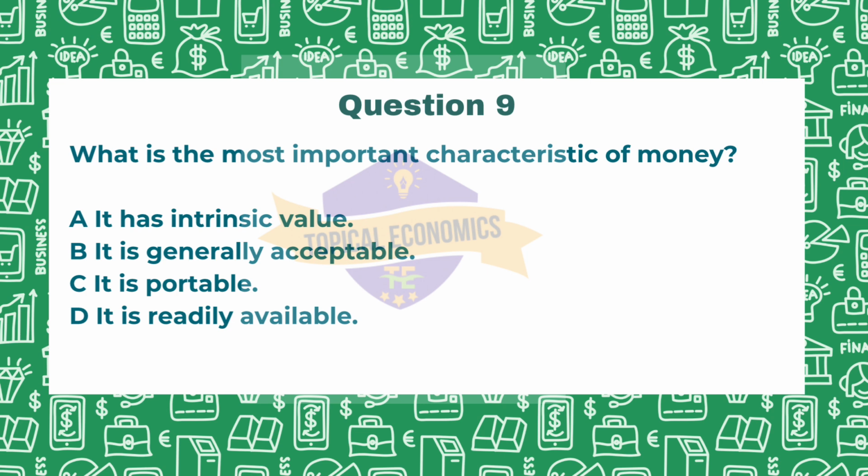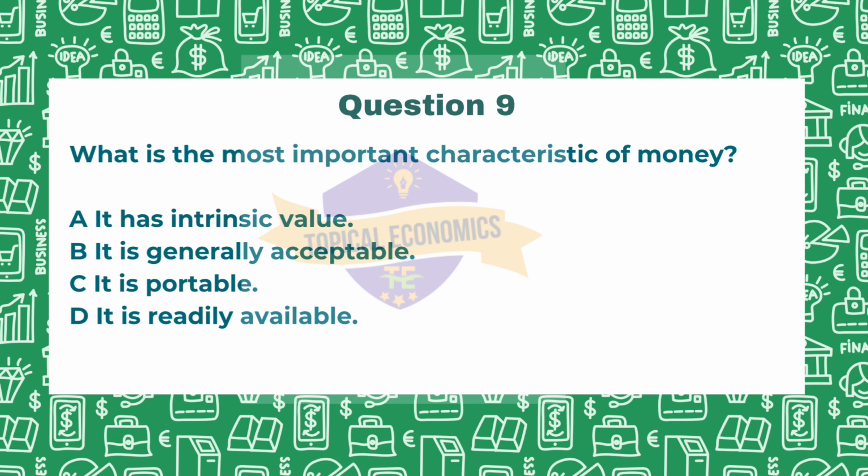So here, when we look at option A, that it has intrinsic value, while some forms of money like gold may have intrinsic value, most of modern money like paper currency does not. So this is not the answer. Option B, it is generally acceptable. So this is crucial because for money to function effectively, it must be widely accepted as a medium of exchange by the public. So this answer is correct.